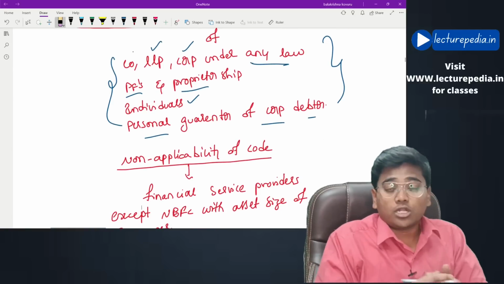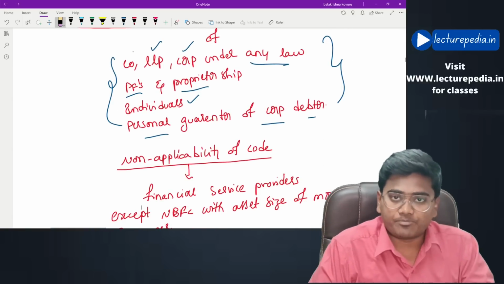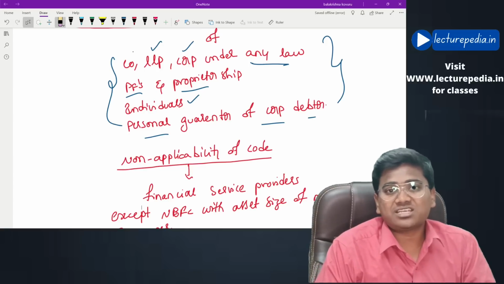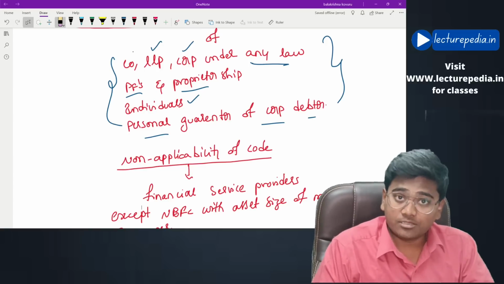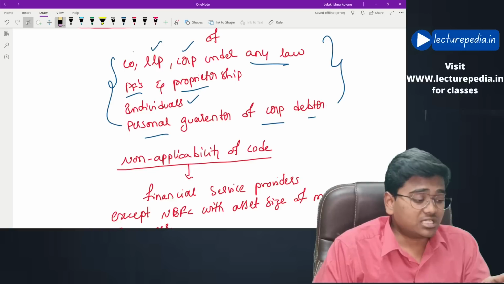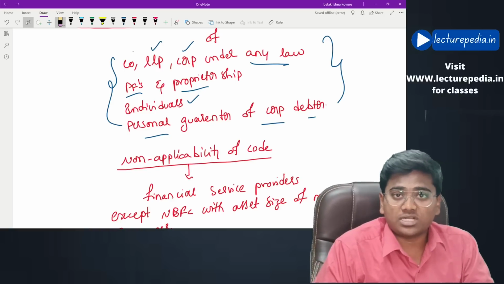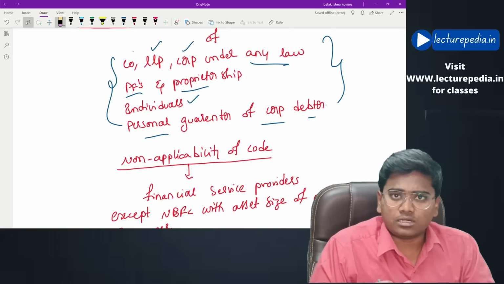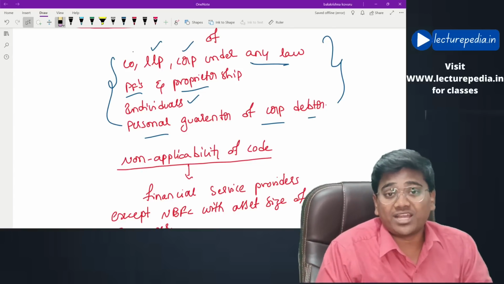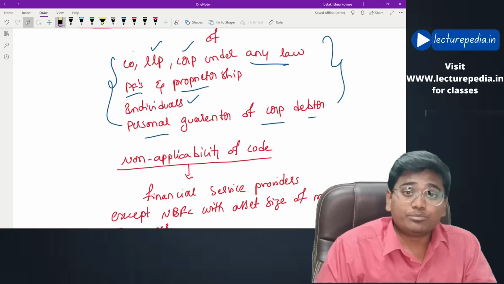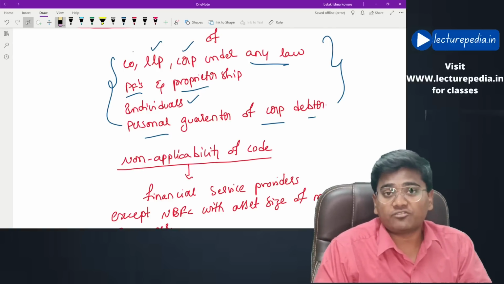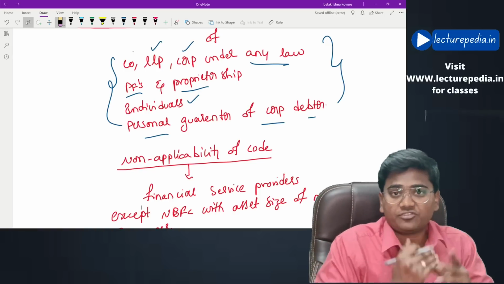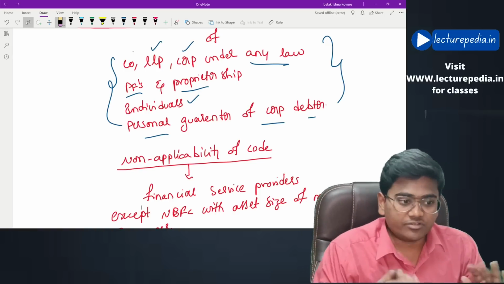Coming to the non-applicability of IBC. This IBC will not be applicable for financial service providers. And this definition of financial service providers does not include NBFCs having asset value of more than 500 crores. That means for NBFCs having asset value of more than 500 crores, this IBC will be applicable, and for all other financial service providers, this IBC will not be applicable.